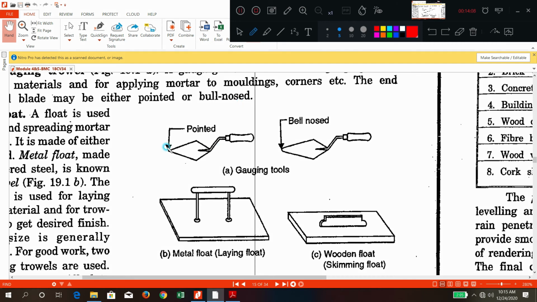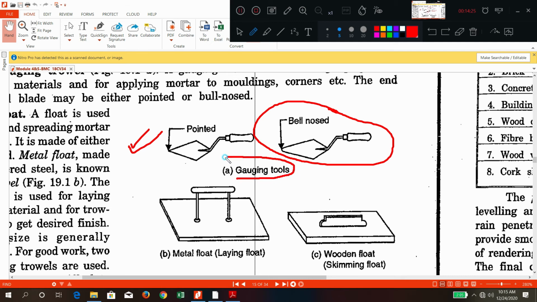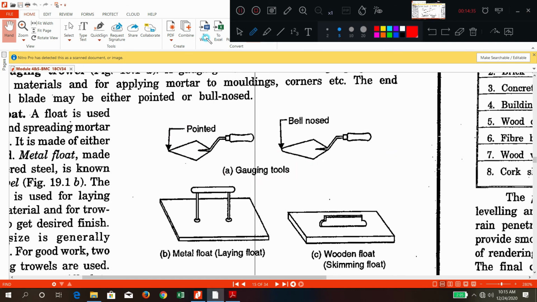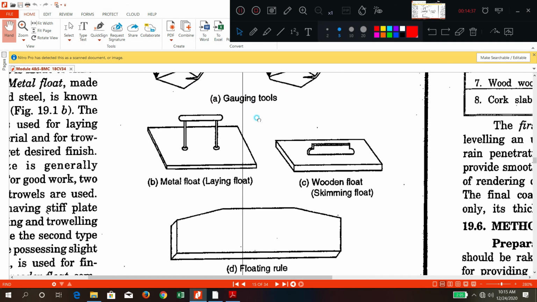So these are the tools used for plastering works. So these are called as trowels. So this is one pointed trowel, bell-nosed trowel. I think you have already seen them during the construction of any house. So sometimes these are also called by the name gauging tools. Gauging tool. These are used to apply the plaster and make it almost level.